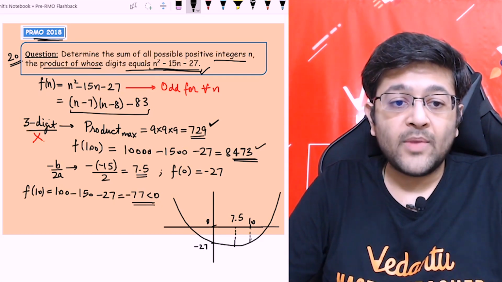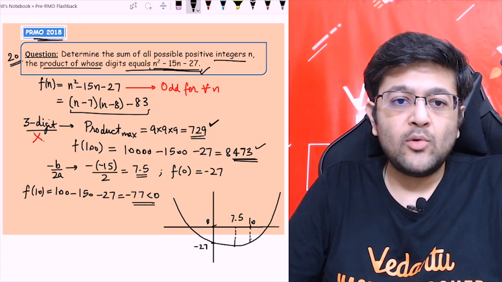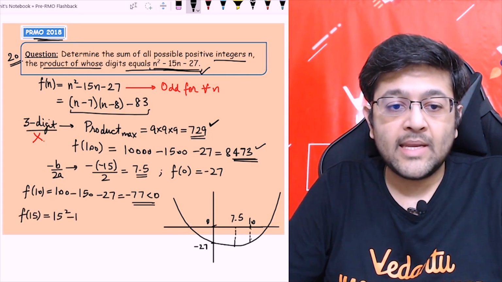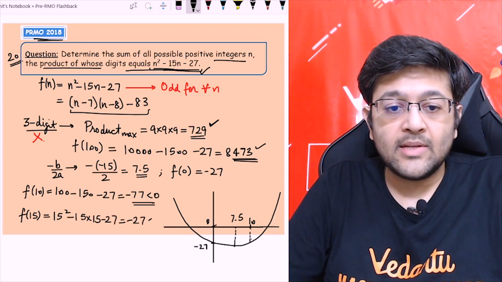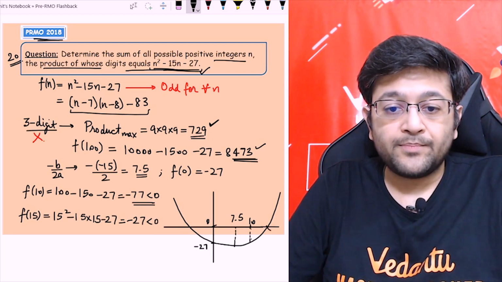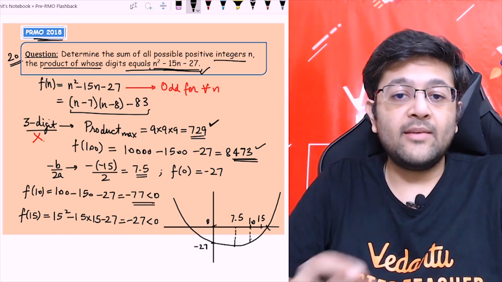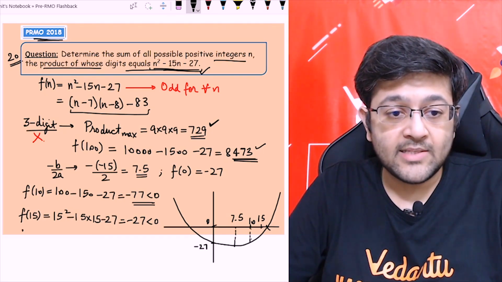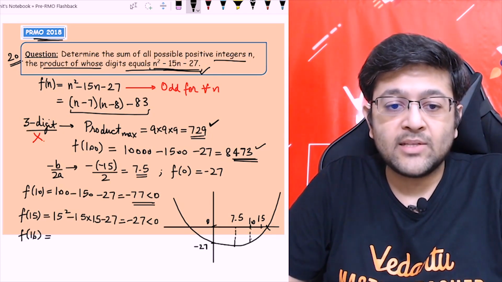Now, if you observe this expression, n square minus 15 n minus 27, if I put n equal to 15, you'll get a very good idea, because it will become 15 square minus 15 into 15 minus 27. So it is still minus 27, less than 0. So the number cannot be 15 either. Also after 7.5, this function will keep on increasing. F of 15 is negative. Let's check f of 16 then. We are very close, so let's check the nearby values, because we got minus 27.